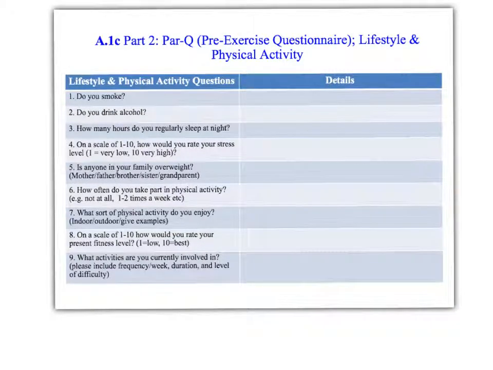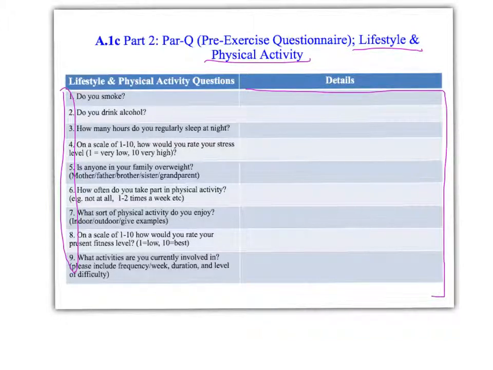Okay, this is the second questionnaire, and this one is your lifestyle and physical activity questionnaire. Again, there are 9 questions, so give as much information as you can on each one, putting all your details into here. As you type, the box will expand, so you just need to give as much information as you can. Yes and no doesn't really give us details, so yes and no might be appropriate for do you smoke?